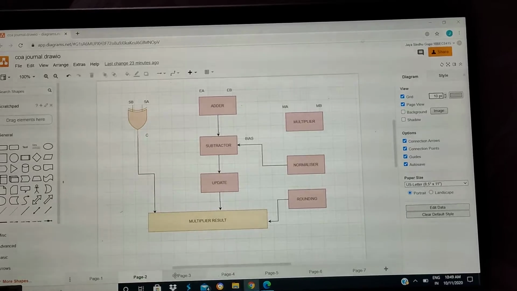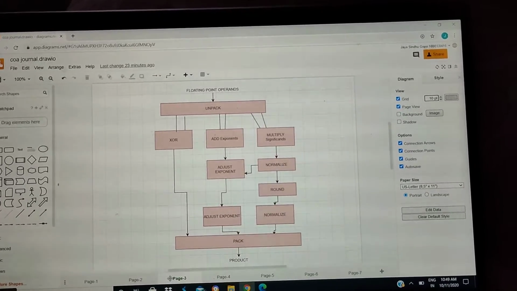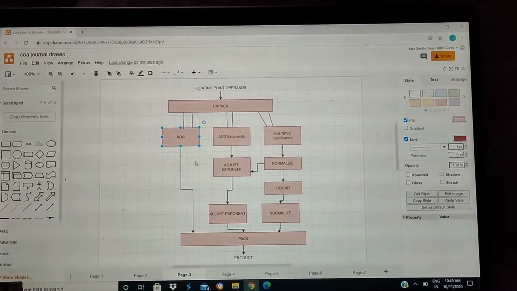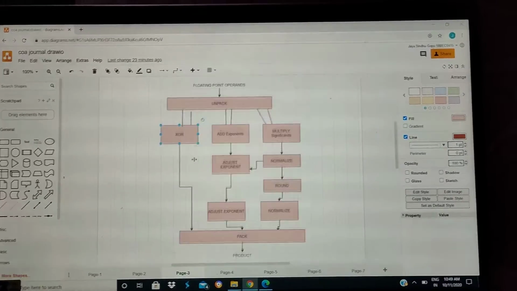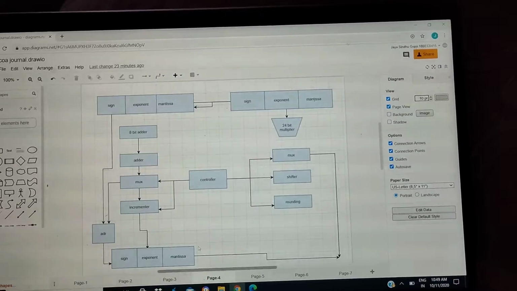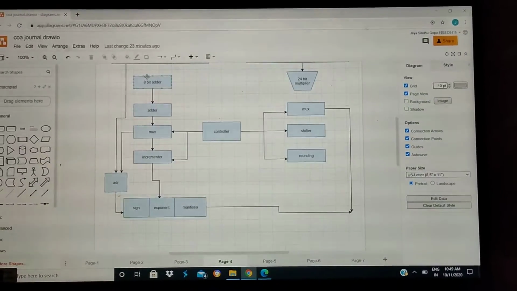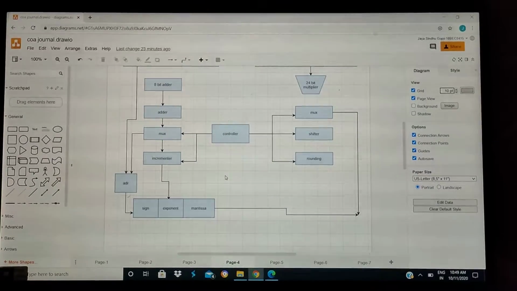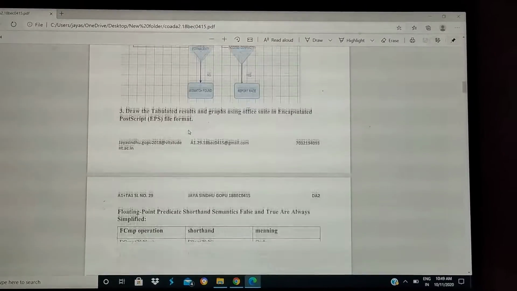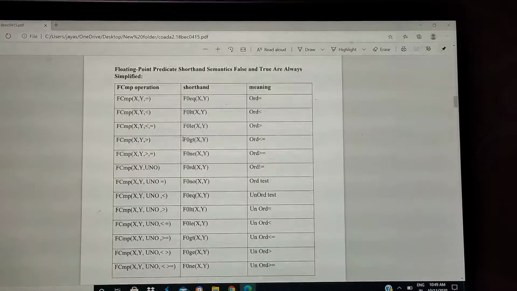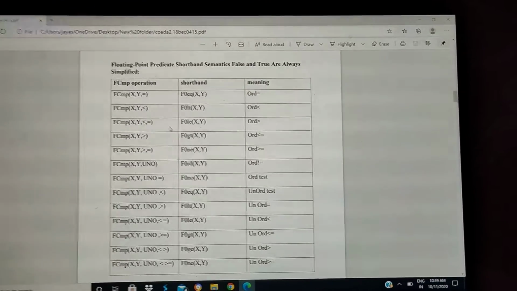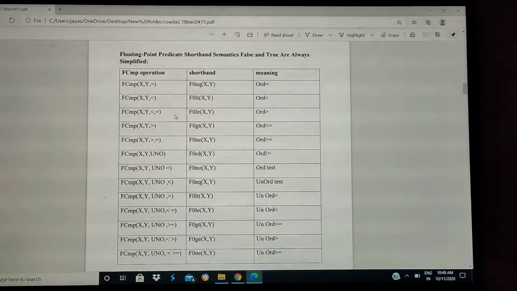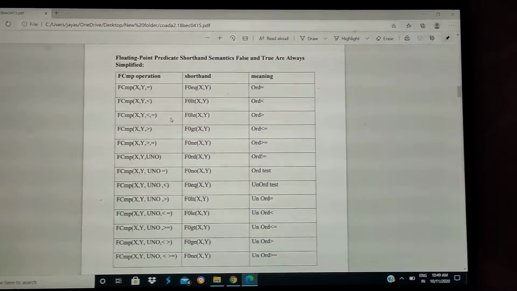These are the architectures used in the journal, and these are in editable form. This is the main architecture of addition and subtraction or control unit. These are the results of all operations used in this journal, their meaning and their shorthand operation and their main operation.